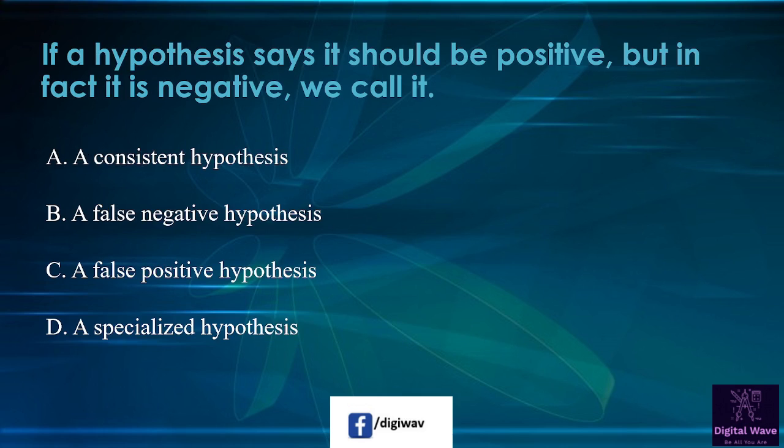Next question is, if a hypothesis says it should be positive but in fact it is negative, we call it. First option available here, a consistent hypothesis. Second option is a false negative hypothesis. Third option is a false positive hypothesis, and the last one is a specialized hypothesis. So right answer will be a false positive hypothesis.